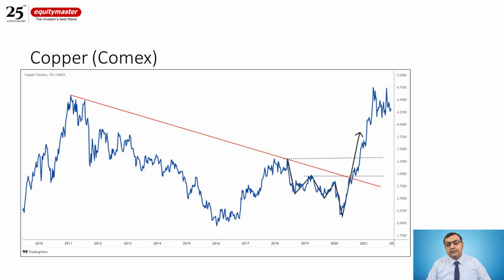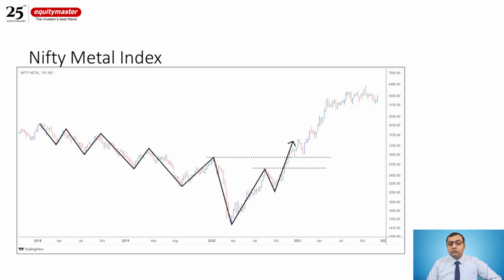So if I just look at the metal space, right from 2018, it was forming a lower high, lower low structure. The first time it broke out was in July, August, when the previous high was taken out. The second high was taken out somewhere in November, the start or mid of November.